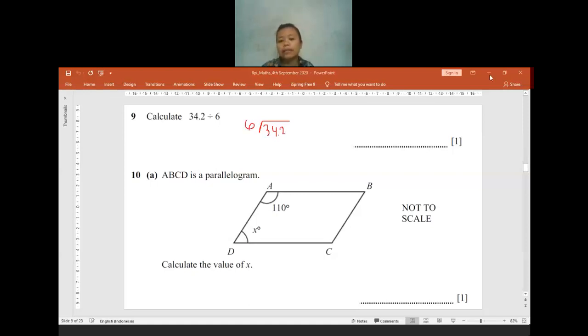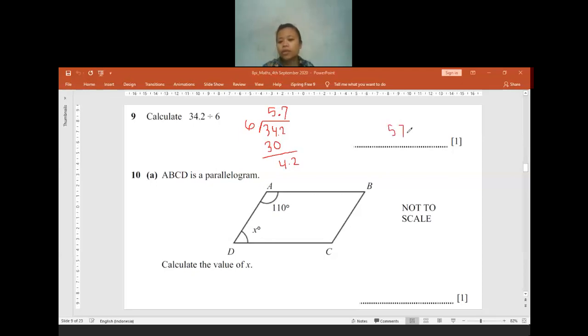34 divided by 6, the answer will be close to 5. 5 times 6 is 30. When we subtract, it equals 4.2. This is a decimal. To cancel the decimal, you can move the decimal place, so later you will read it as 42 divided by 6. 42 divided by 6, the answer is 7. So yes, the final answer is 5.7.